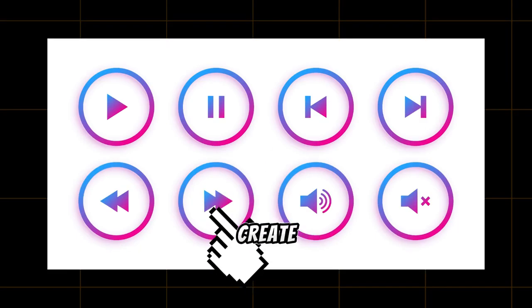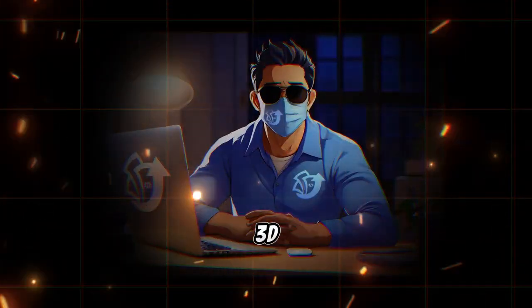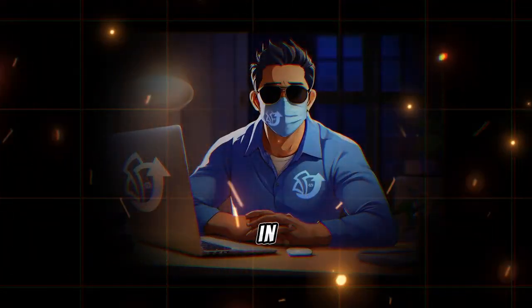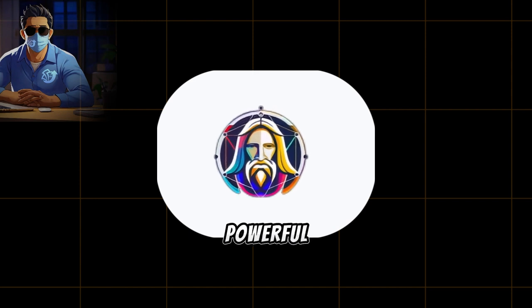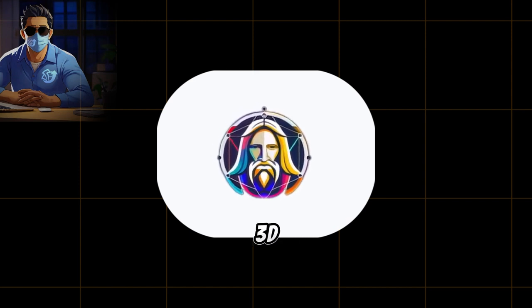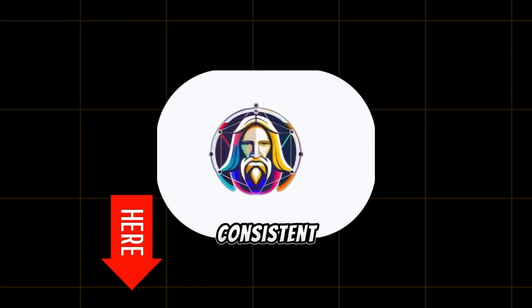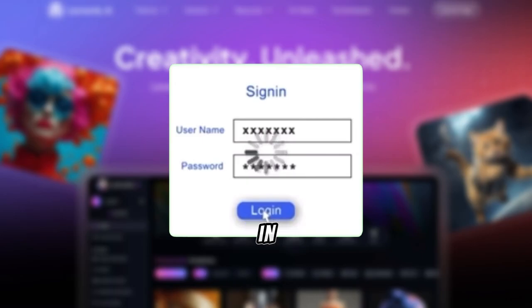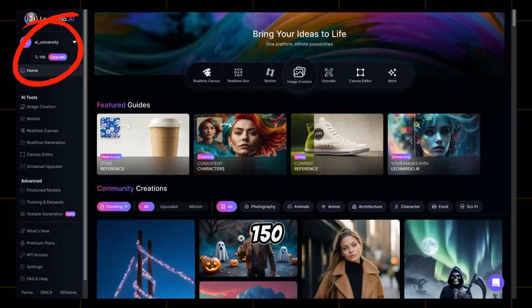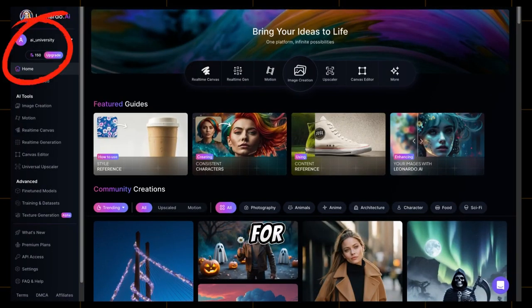Step 2. Creating characters. Next, we need to create amazing AI-generated 3D images for each character in our video. We'll use a tool called Leonardo AI. It's a very powerful AI tool for creating 3D animated images and consistent characters. Click the link in the video description of this video to start with Leonardo AI. After logging in, click on Launch App. You get 150 free tokens daily, which is enough for our character creation.